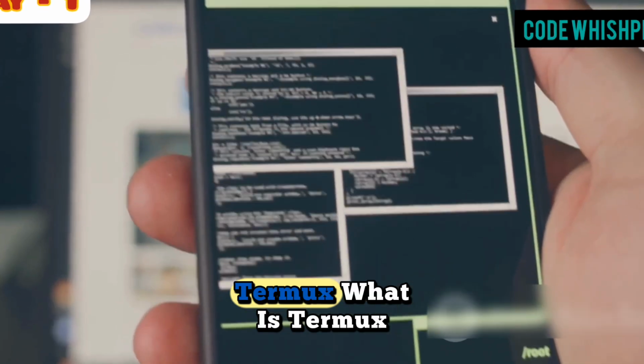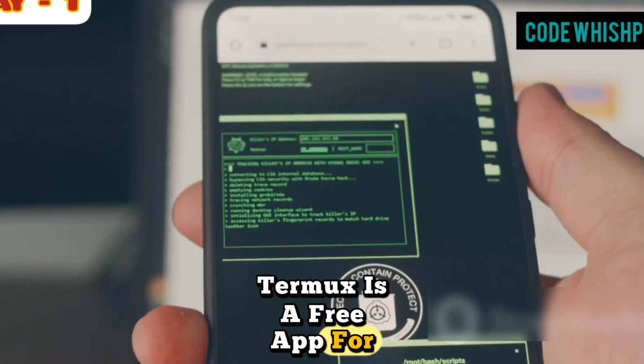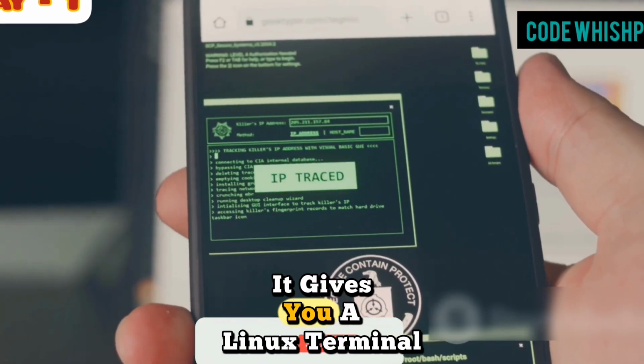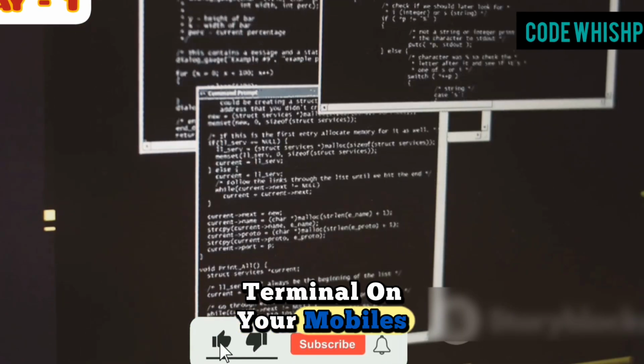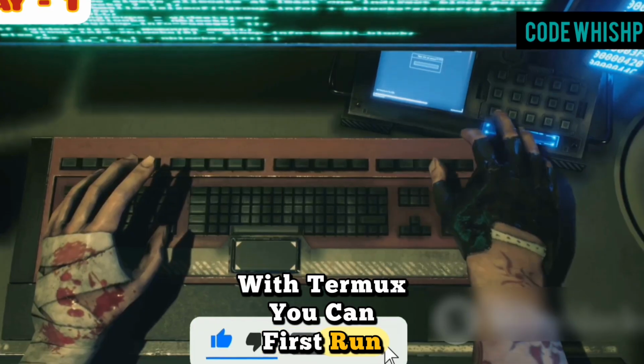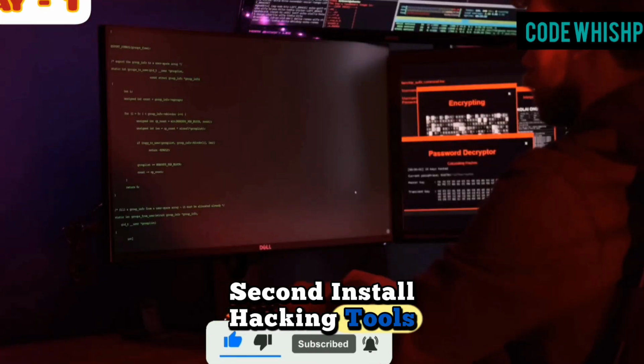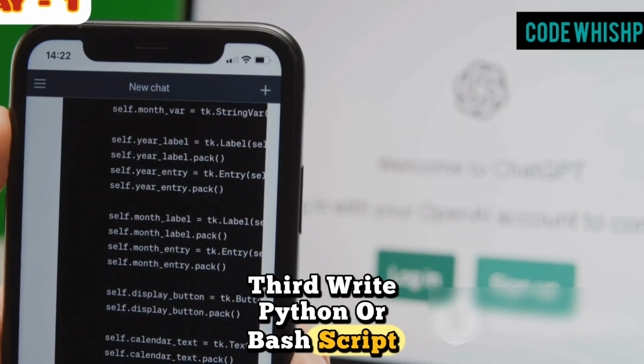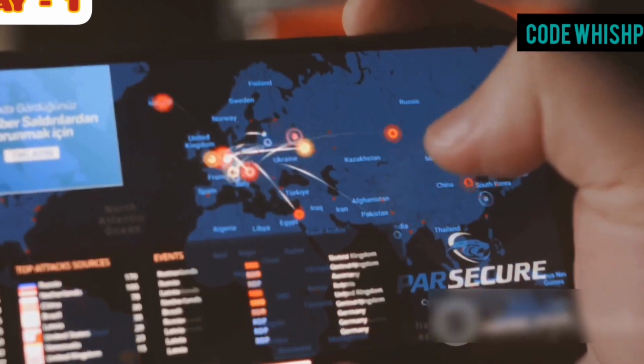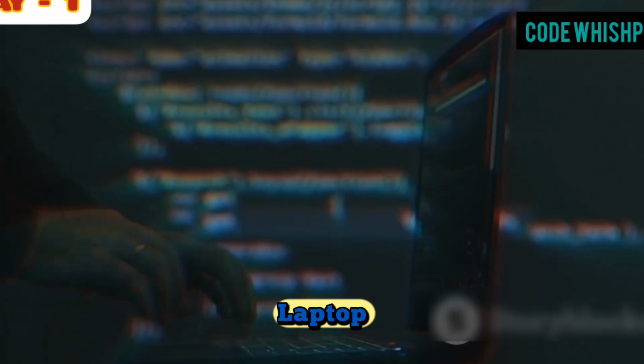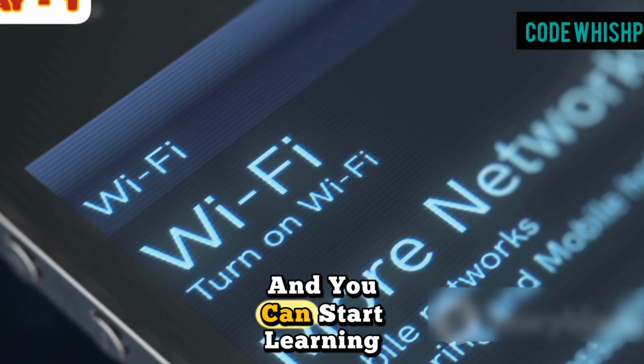Part 2, Termux. What is Termux? Termux is a free app for Android phones. It gives you a Linux terminal on your mobile. With Termux, you can first, run Linux commands. Second, install hacking tools. Third, write Python or Bash scripts. Fourth, learn cybersecurity from your phone. You don't need a PC or laptop, just your mobile and internet, and you can start learning.